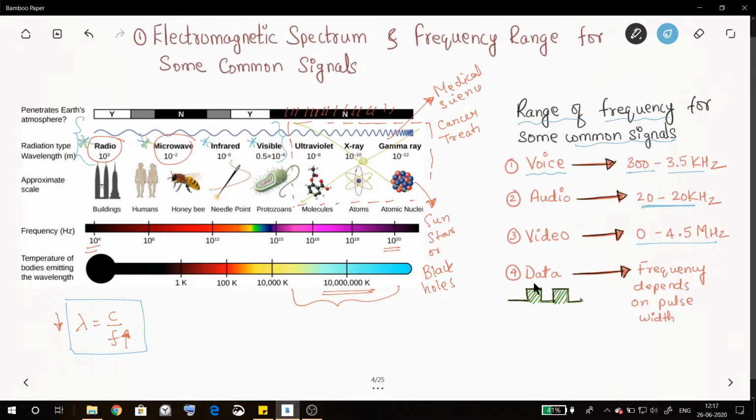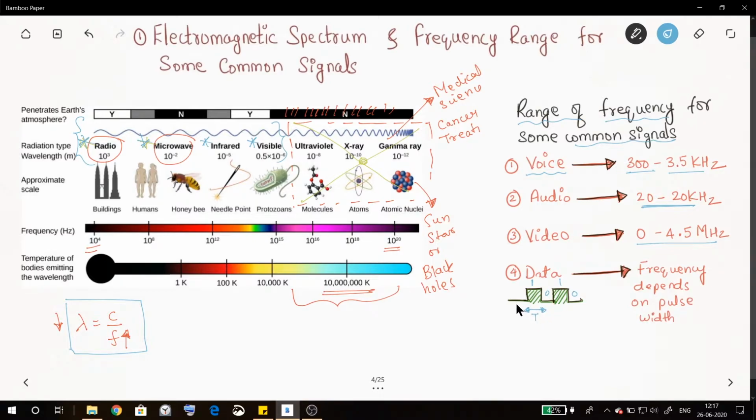The data signals that are in the form of bits, 0, let's say this is 1, in the form of pulses, if we are transmitting it on an electrical wire, so it's going to be 1 0 1 0. So this frequency depends on the pulse width which we are using to denote a bit.